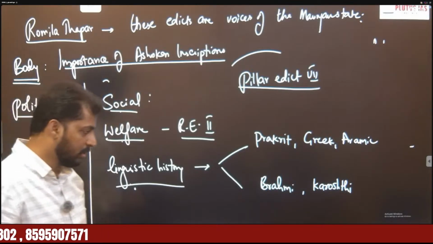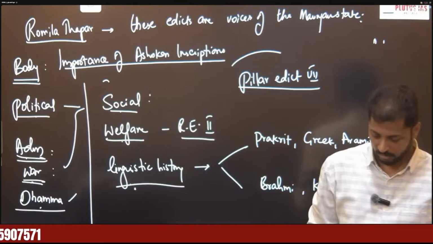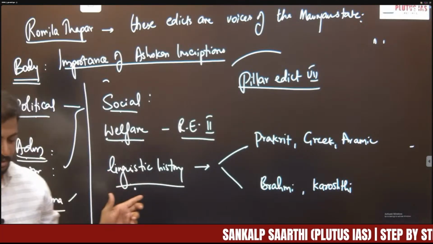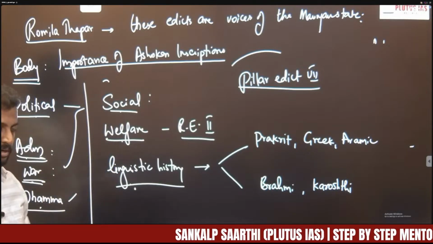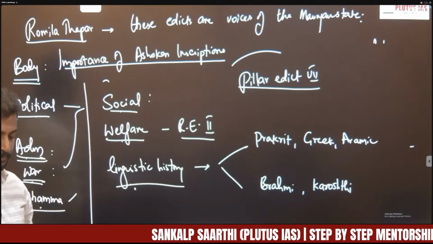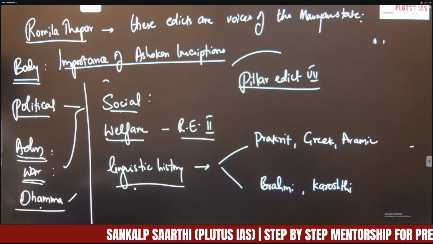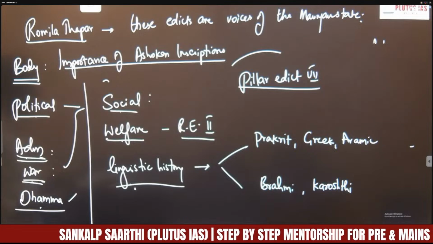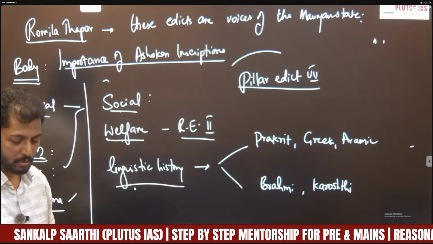If you write the answer in this format, in these different dimensions, you will fetch more marks, so the entire content will be covered. I have provided examples, addressed different aspects within the demand of the question, given the names of the historians who commented on these Ashokan edicts, and written each and every point related to the demand of the question, right?